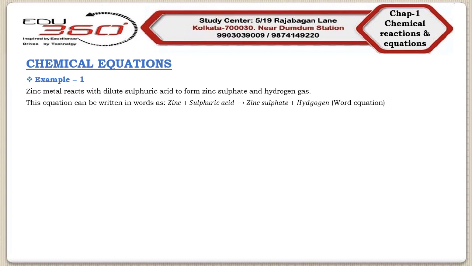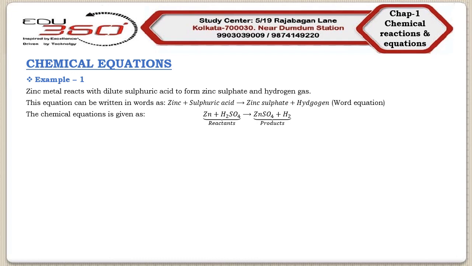Zinc is represented by Zn, formula of sulfuric acid is H2SO4, formula of zinc sulfate is ZnSO4, and the formula of hydrogen gas is H2. So the chemical equation of that chemical reaction can be written as Zn + H2SO4 → ZnSO4 + H2.